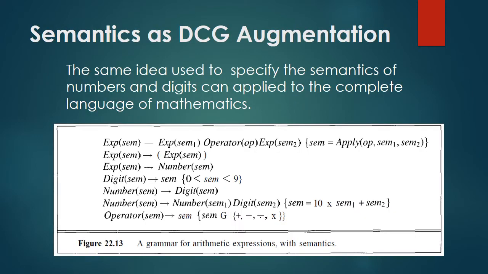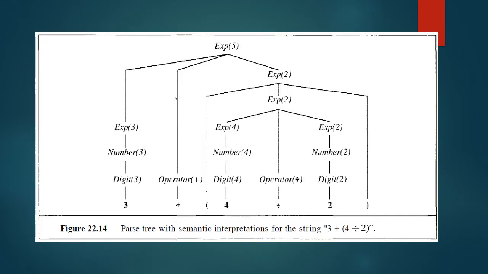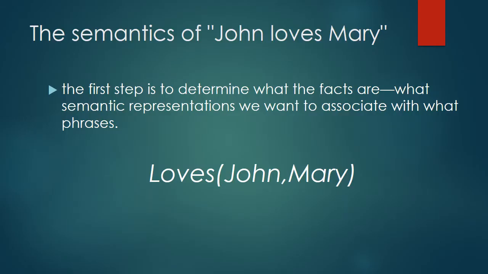So we saw how augmentations could be used to specify the semantics of numbers and digits. In fact, it is not difficult to use the same idea to specify the semantics of the complete language of arithmetic, as we do in the figure. It shows the parse tree for 3 plus 4 divided by 2. According to this grammar, with the semantic augmentations, the string is analyzed as an expression whose semantic interpretation is 5. We are now ready to write a semantics for a very small subset of English.